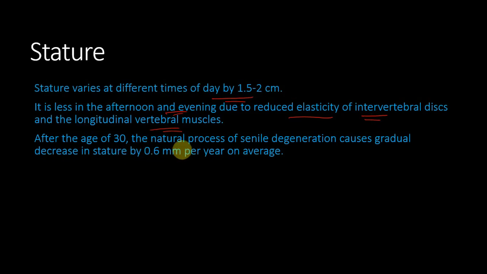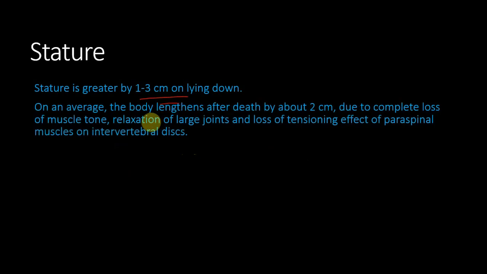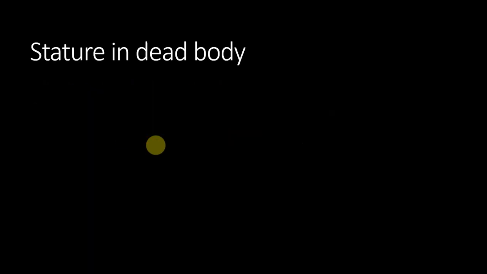After the age of 30, the natural process of senile degeneration causes a gradual decrease in stature by 0.6 mm per year on an average. Stature is greater by 1 to 3 cm on lying down, and on an average the body lengthens after death by about 2 cm due to complete loss of muscle tone, relaxation of large joints and loss of tensioning effect of paraspinal muscles and intervertebral discs.